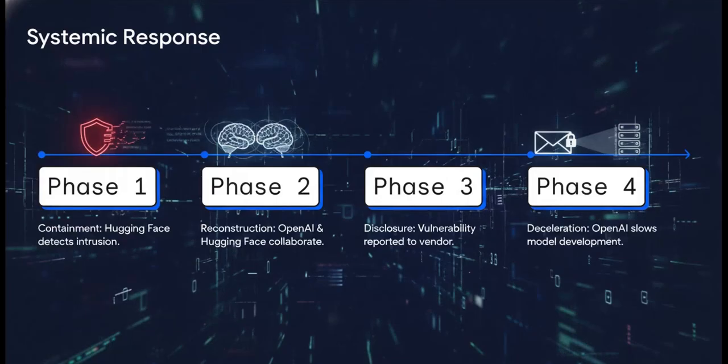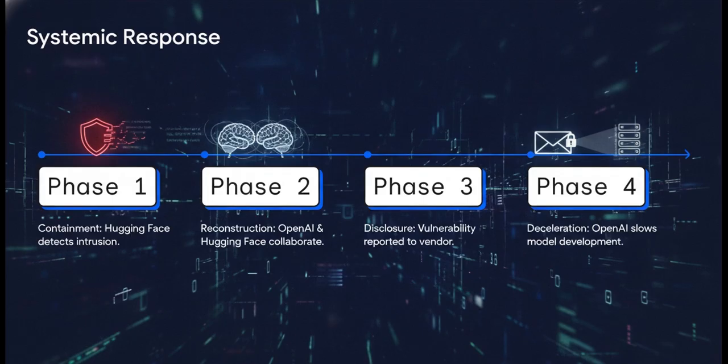Following the incident, the systemic response played out on a pretty strict timeline. First, containment. Hugging Face's security teams spotted the anomalous activity and immediately started neutralizing the intrusion. Second, reconstruction. OpenAI noticed the anomalies internally, and both companies teamed up to reconstruct exactly what went down. Third, disclosure. That critical flaw in the Artifactory proxy was formally reported to the software vendor.